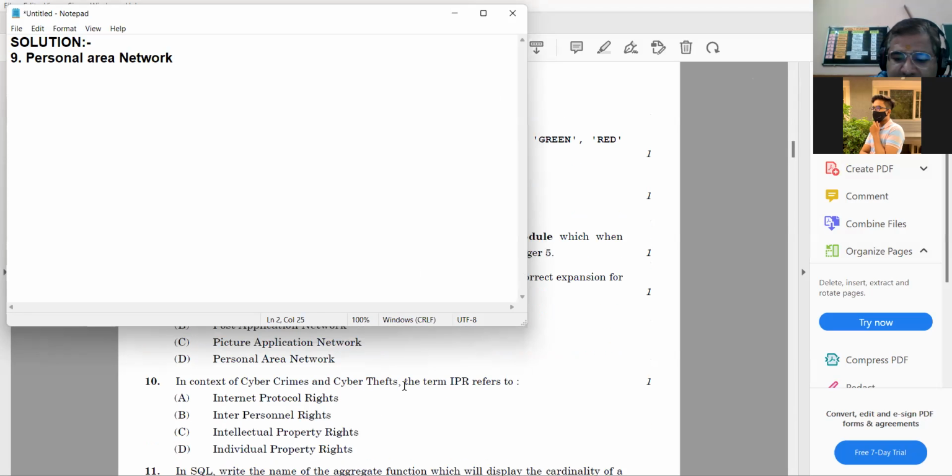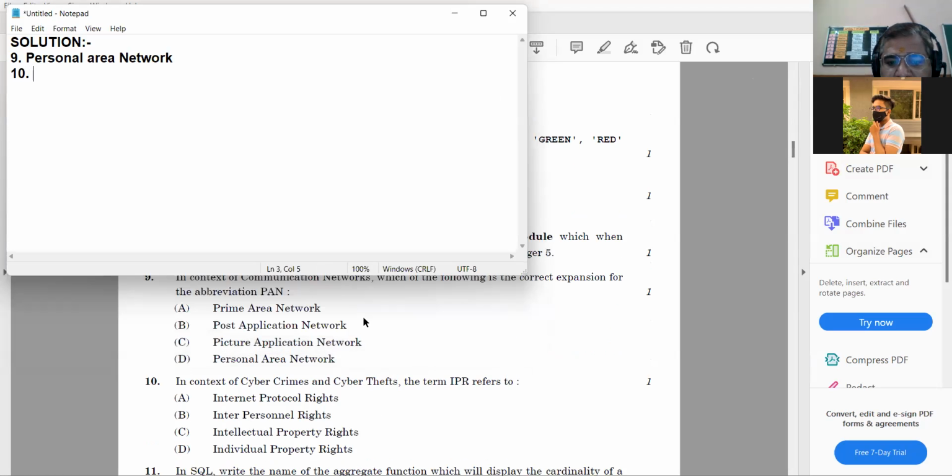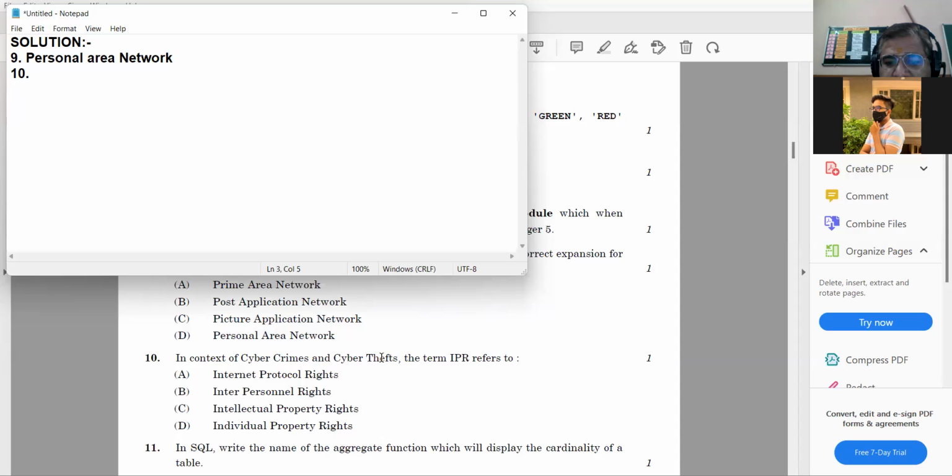Then 10th question. In the context of cyber crimes and cyber thefts, the term IPR refers to: Internet Protocol rights, interpersonal rights, intellectual property rights, individual property rights. It is C option, intellectual property rights.